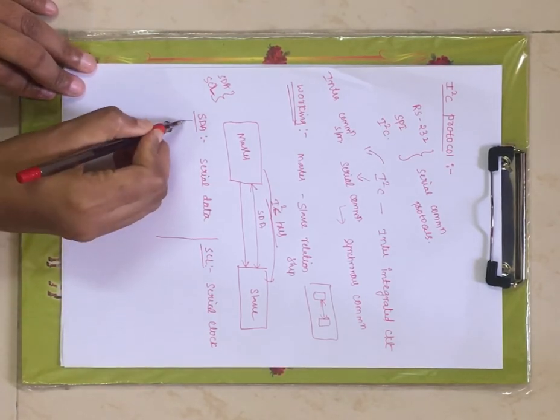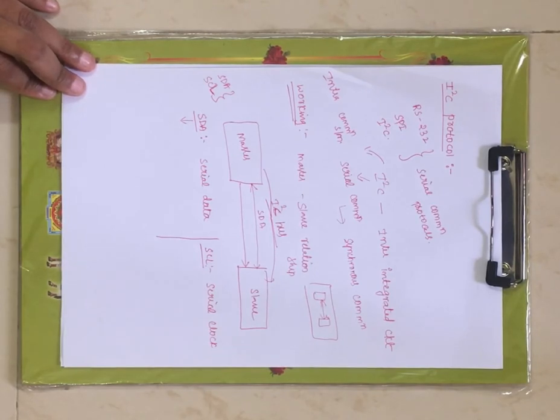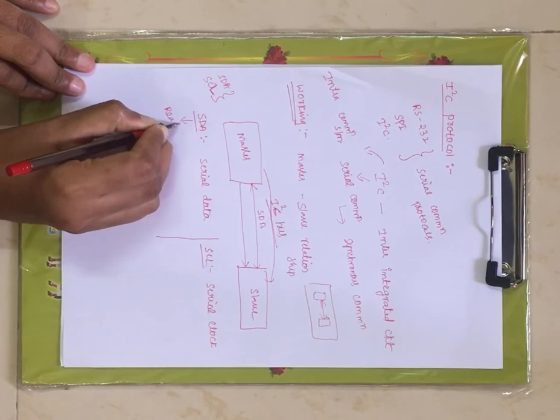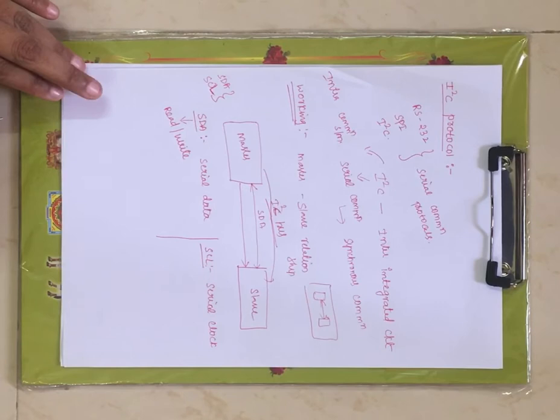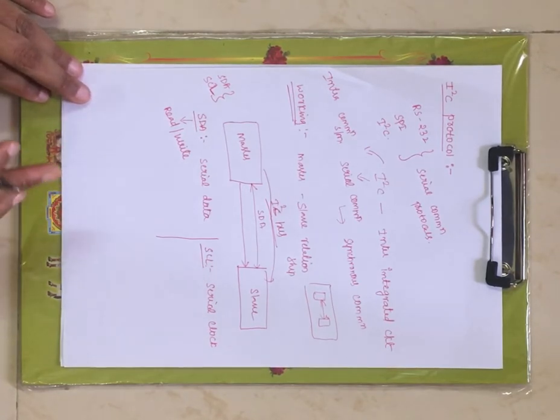Now let us see the operation of the SDA line. This SDA line is used to read or write the data, nothing but transmitting or receiving the data. It is responsible for reading or writing the data between master and slave. In microprocessor language we call it reading or writing the data, right?